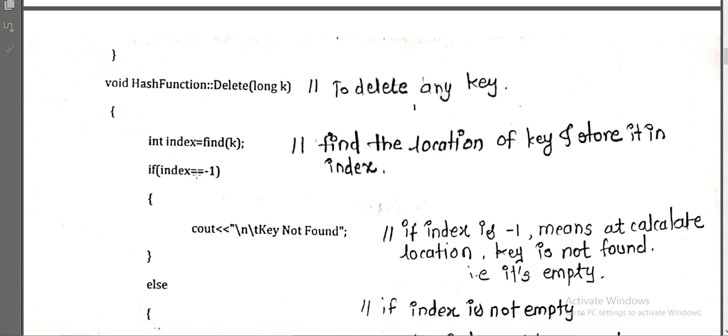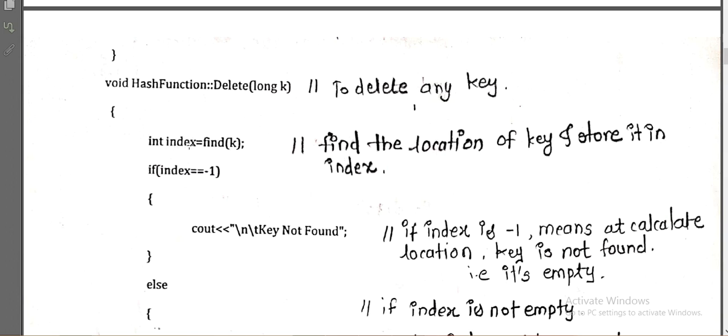To delete that particular key, first we find that key by this find operation, which gives the location, and then at that location I check whether my key is present or not. So here we call the find operation first, meaning before deleting we need to search and then delete. Find the location of the key and store it in the index variable.